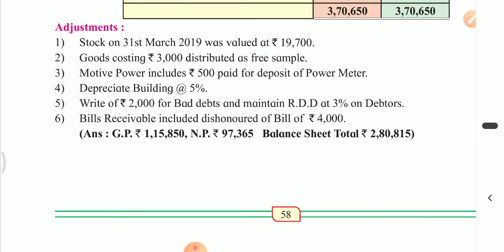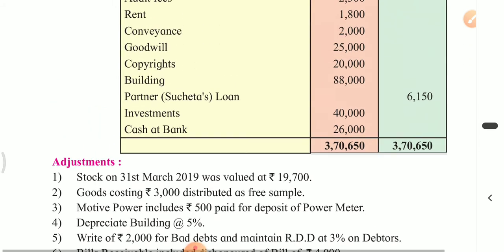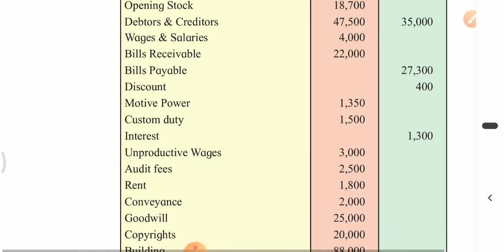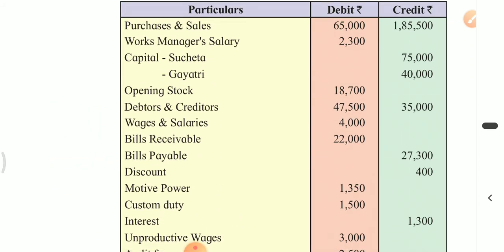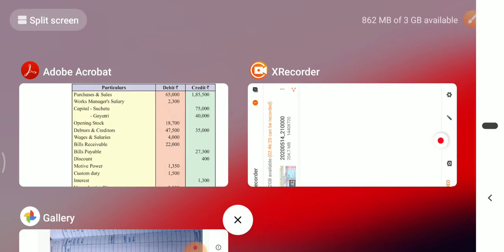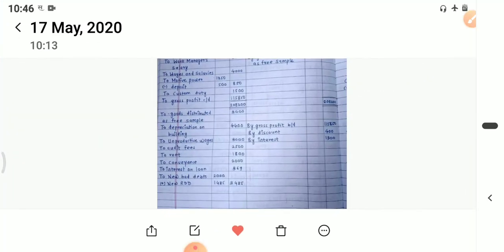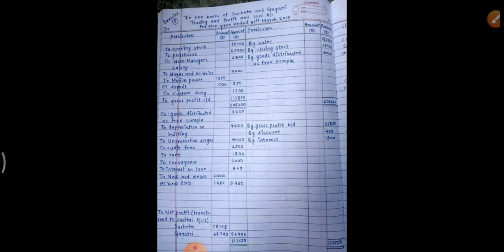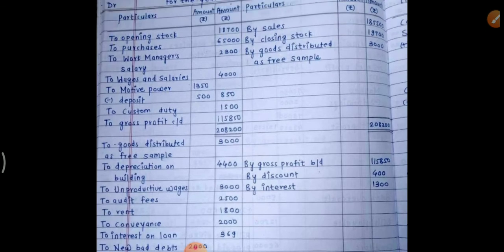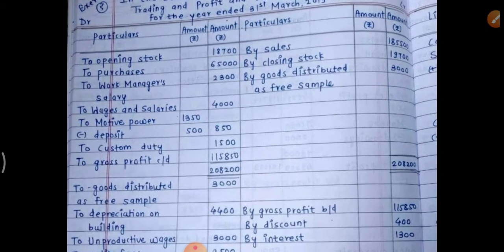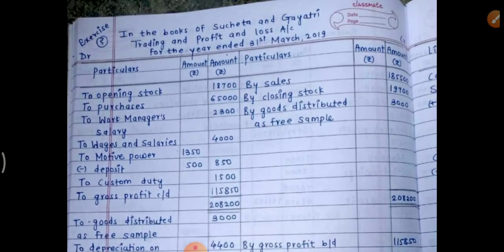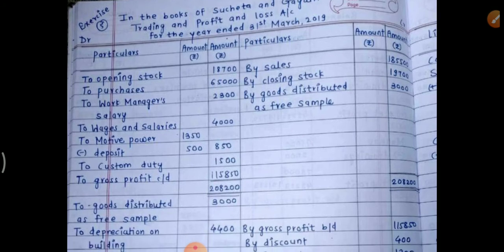We have the solution of this problem, and after having a good look at it, we can understand this problem properly. Here it is. Trading account, opening stock, purchases.